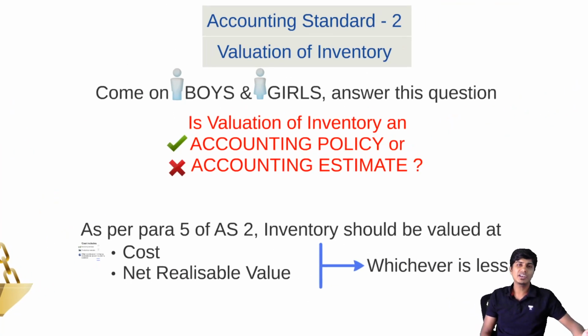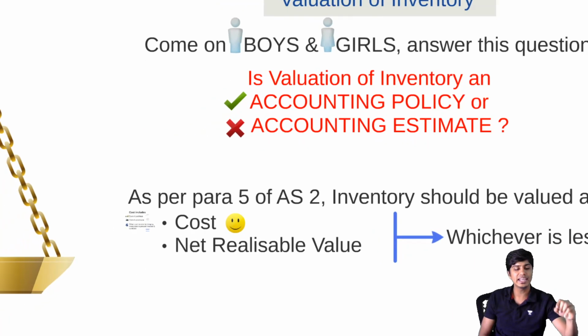So this is how we arrive at what item is to be included, what is not to be included, and what forms part of the cost and what doesn't form part of the cost. Now we've understood how to compute the cost. Let's now understand how to compute net realizable value.